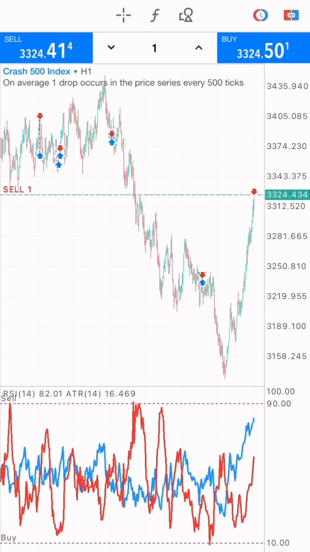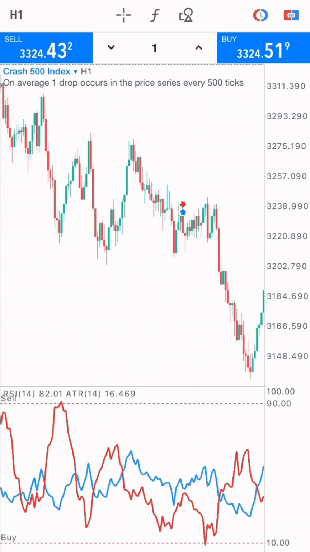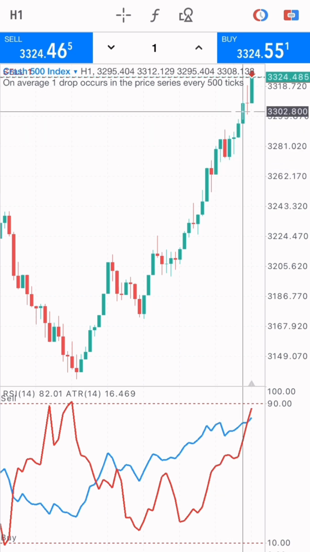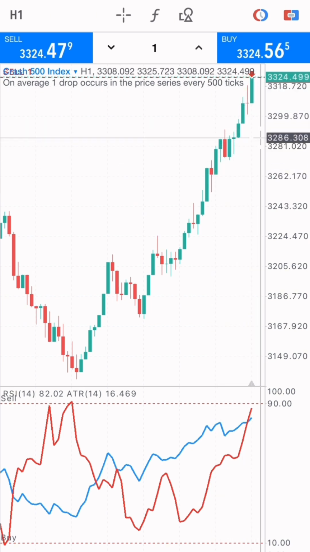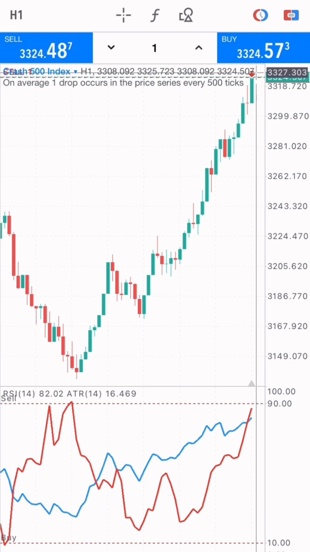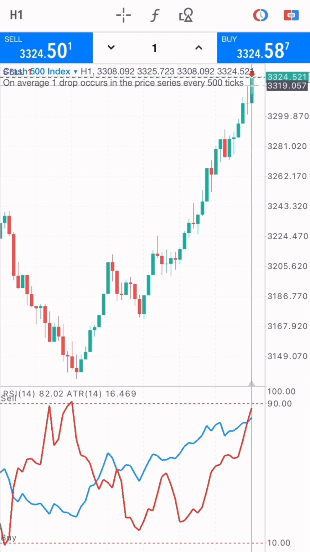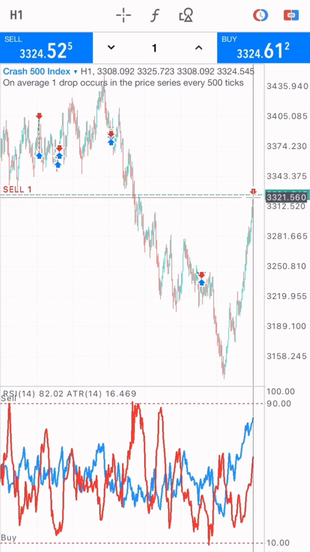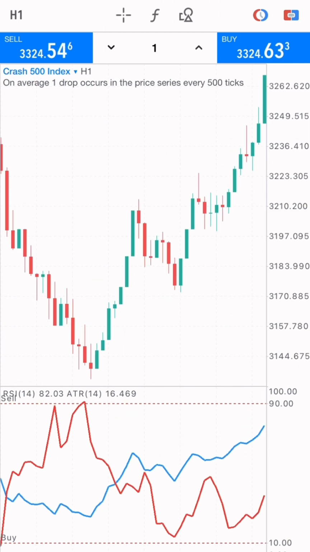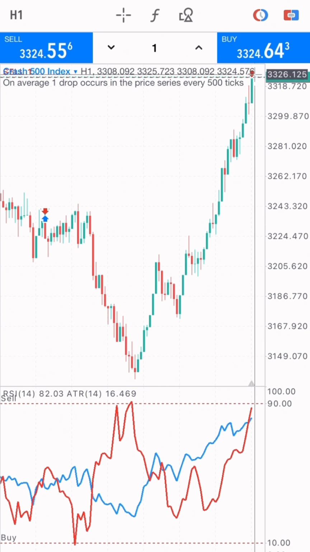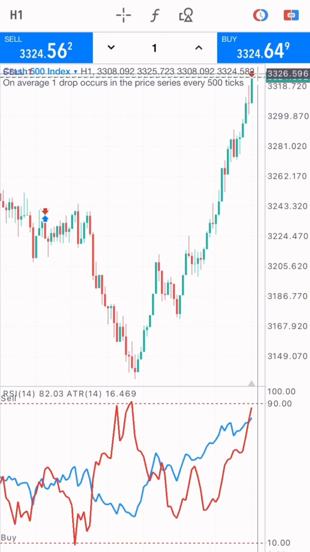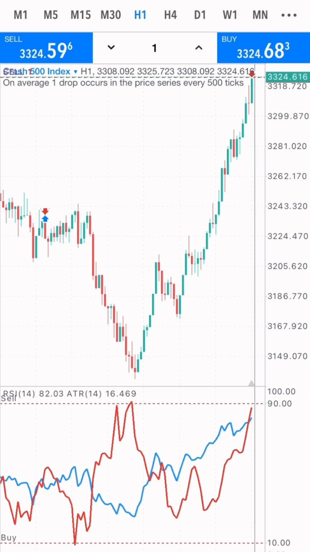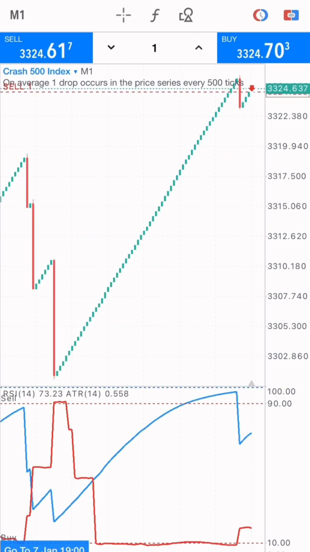Okay, if I go to the 1 hour time frame, you can see that if I zoom in right here on the 1 hour time frame, this market has been buying for a particular period of time, and any moment from now this market would sell, right? Because if I zoom out, you can see that this market is at the overbought region at this point, and any moment this market would sell. So I just placed a sell on the 1 minute time frame.